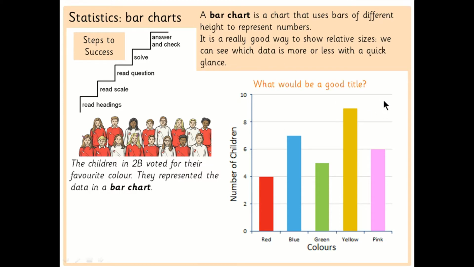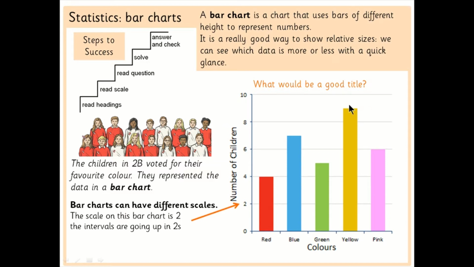You might have noticed that we've got a title missing. A little challenge for you now. I wonder if you can think of a good title. Remember, the title actually has to link to the data that you're looking at. So this information might help you. We know the children are in 2B and we know that they're voting for their favourite colour. So we need to put that information into a title. I wonder if you can think of a good one for me.